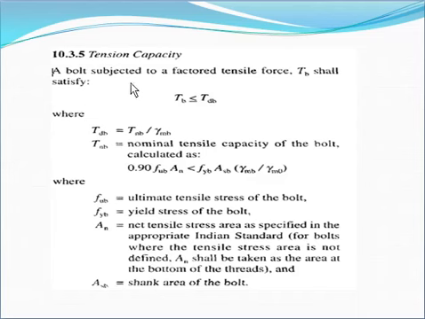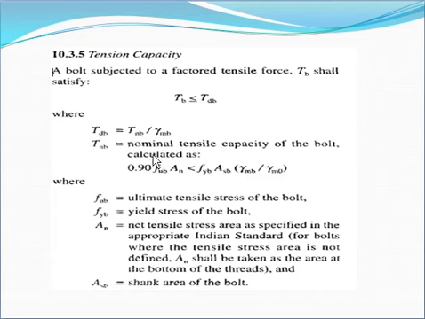A bolt subjected to the factored tensile force Tb shall satisfy that Tb, the tension in the bolt, should be less than Tdb, the design tension. Tdb is equal to Tnb divided by gamma mb. Here gamma mb is 1.25.